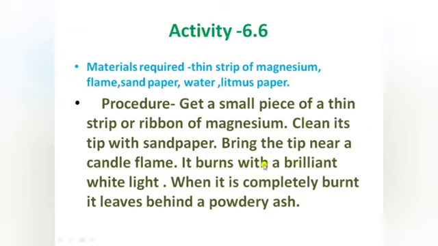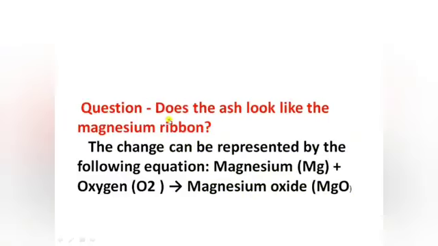It burns with a brilliant white light. When it's completely burnt, it leaves behind a powdery ash. So the question is, does the ash look like the magnesium ribbon? The change can be represented by this equation. When magnesium reacts with oxygen present in the atmosphere, it forms magnesium oxide. This magnesium oxide is just a powdery ash.